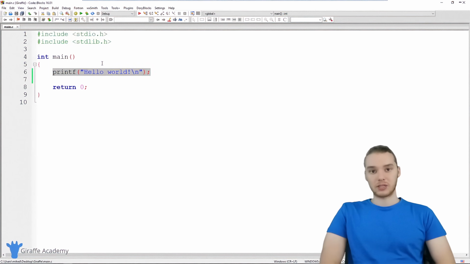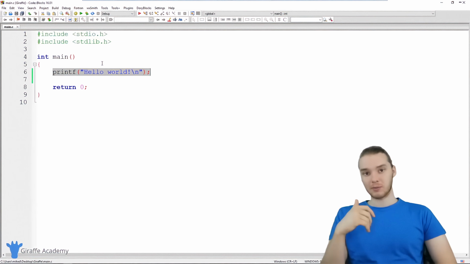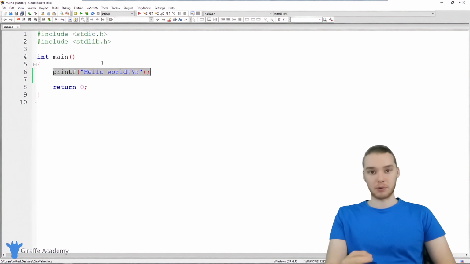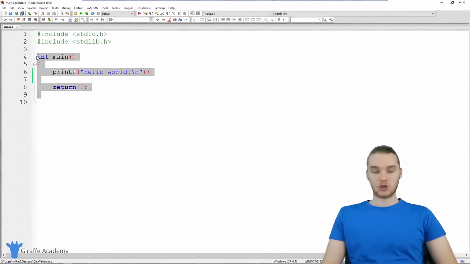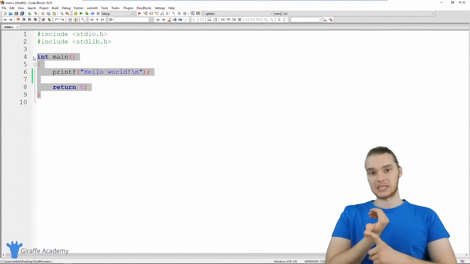Now let's talk about actually running a program. Whenever we want to run a program that we write in C, we actually have to do two things. The first thing we have to do is what's called building a program, or compiling a program. Basically, what that does is it takes all of this C code and translates it into a language that the computer is going to be able to understand and execute. So it's essentially taking this C program code, translating it into computer code, and then the computer can execute it and run our program. So the first thing we have to do is always build our C file.